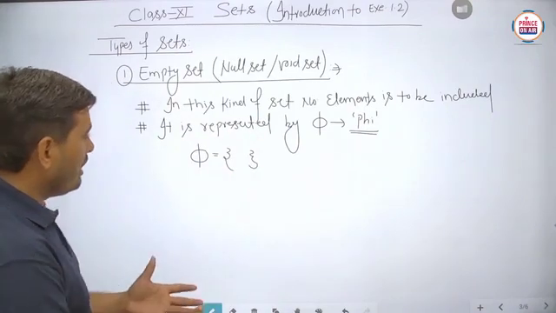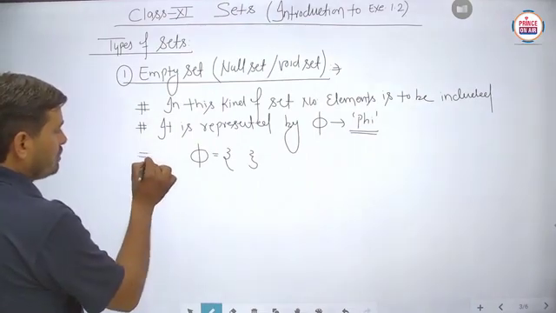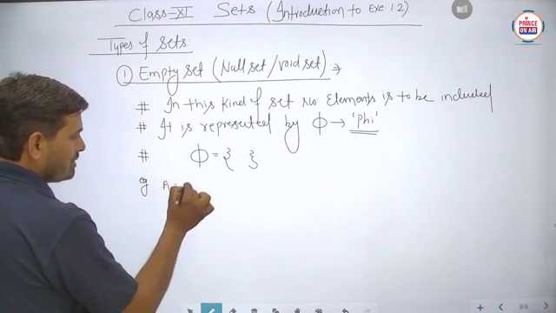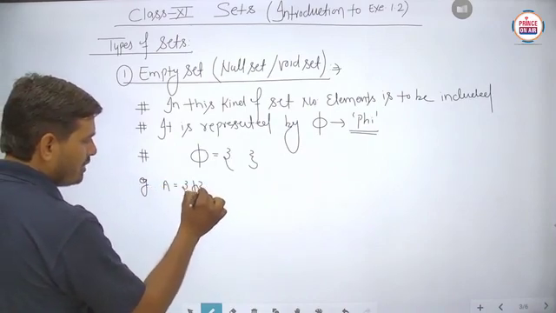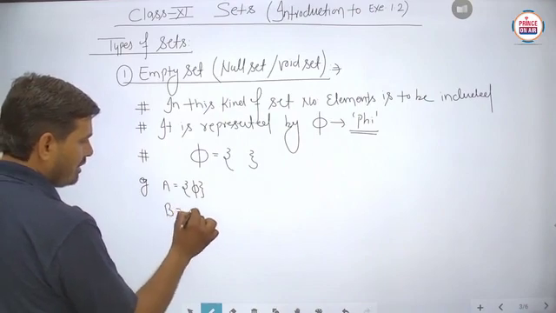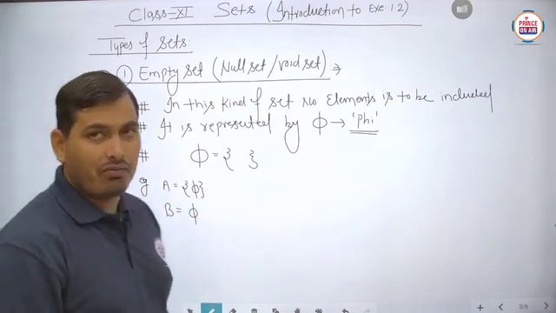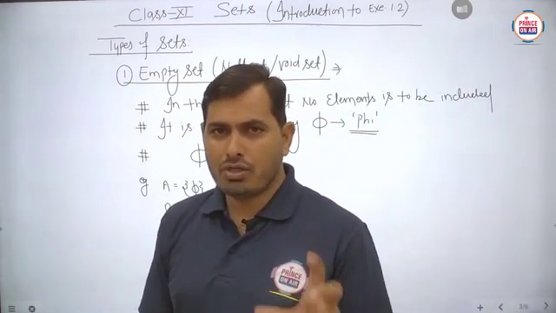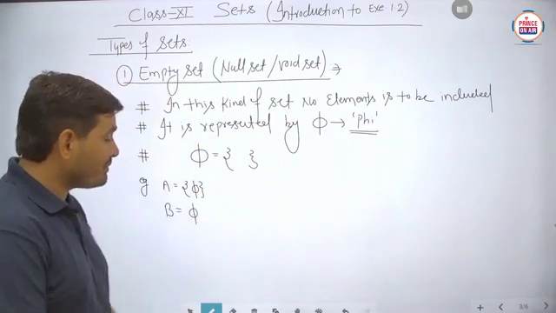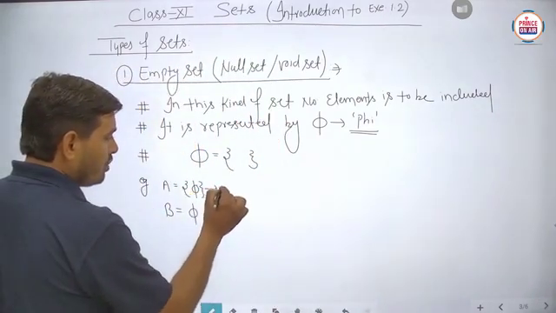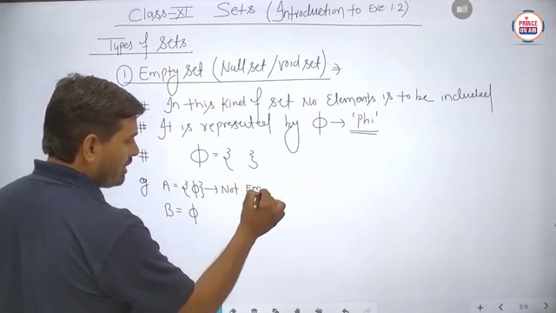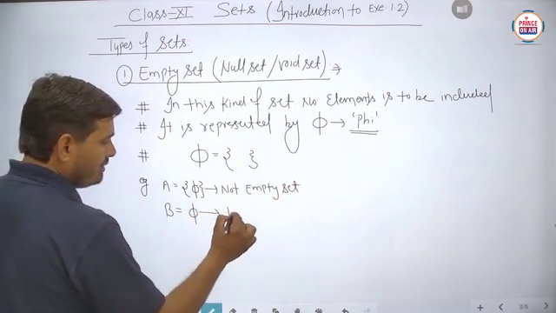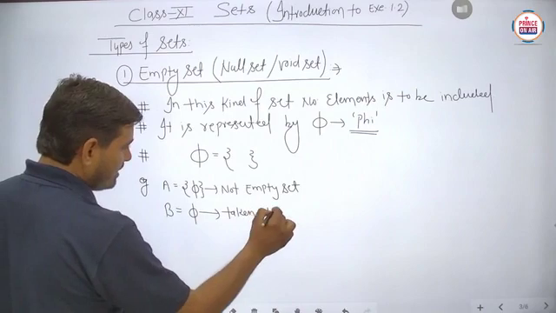Anywhere else, now a very big confusion can arise. Suppose we take an example. Suppose a set A is written like this, or a set B is written like this. Then which set is said to be the empty set and which is not? We have to keep this in mind always, because there will be some confusion related to this symbol. Here in this case, this is not taken as the empty set, and here this is taken as the empty set.